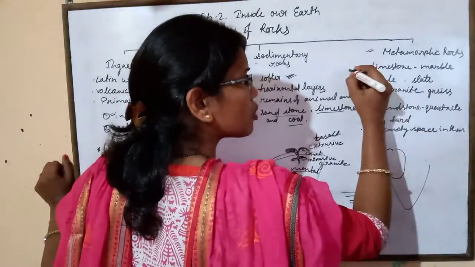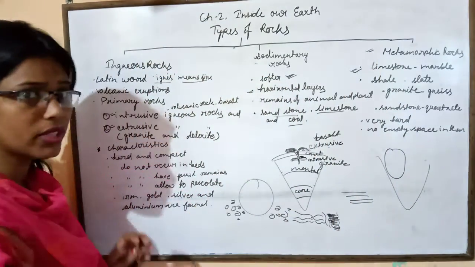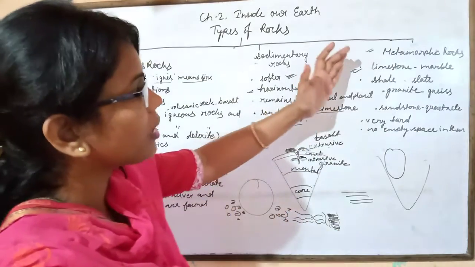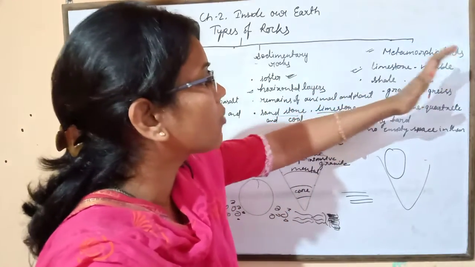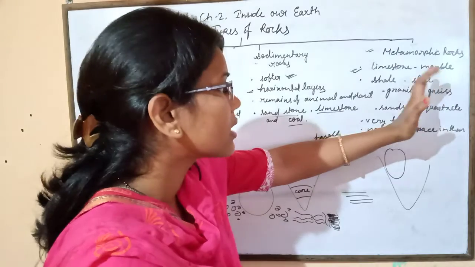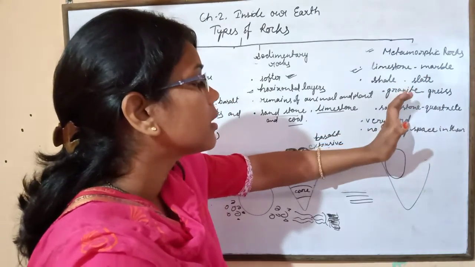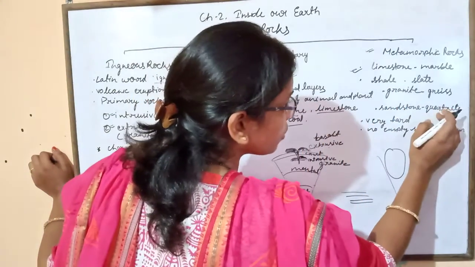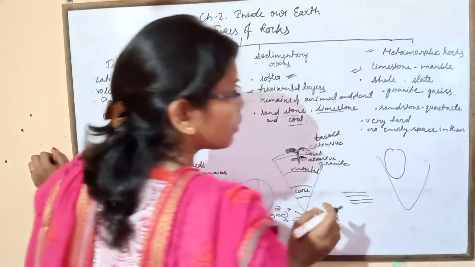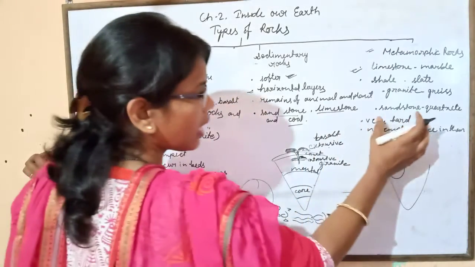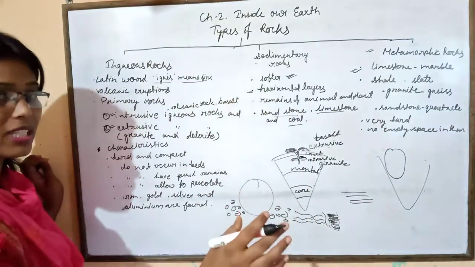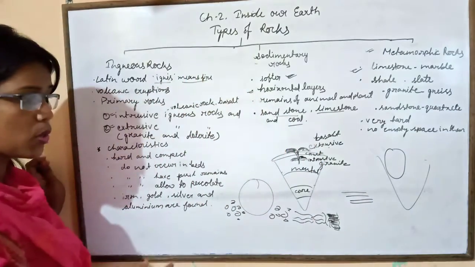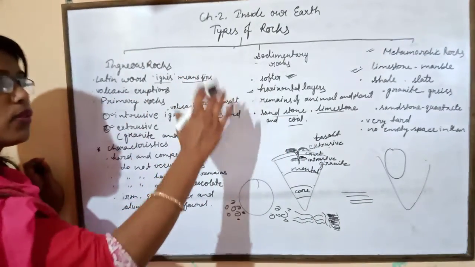And due to a long period of time, limestone converts into marble, shale converts into slate, granite converts into gneiss, and sandstone converts into quartzite. And it is very hard, and there is no empty space between the rocks. That is about the types of rocks.